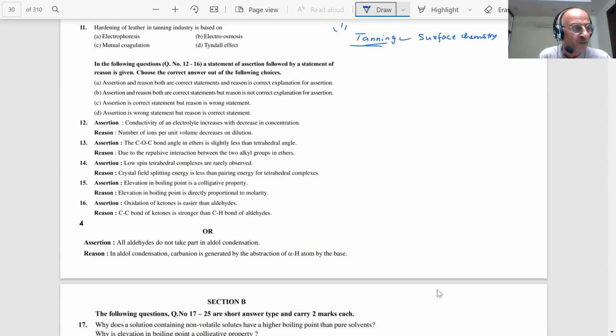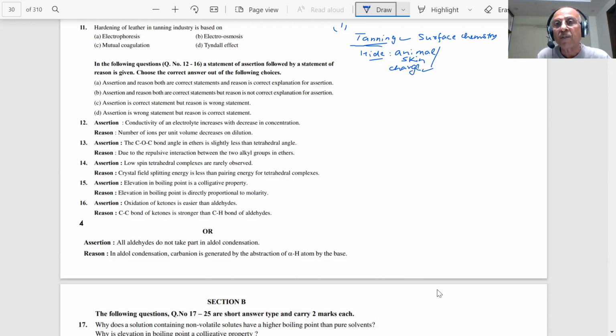What is tanning, students? Basically, what happens in tanning? Sir, in tanning, a hide, which is an animal skin, is positively charged and it is soaked in tannin, which is a negatively charged colloid. So mutual coagulation takes place. The animal skin carries a positive charge, students.